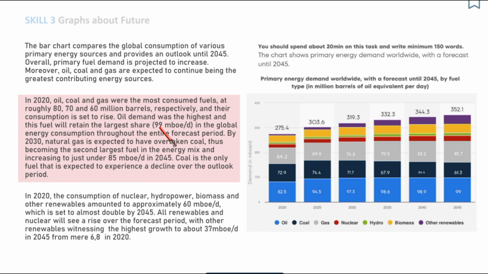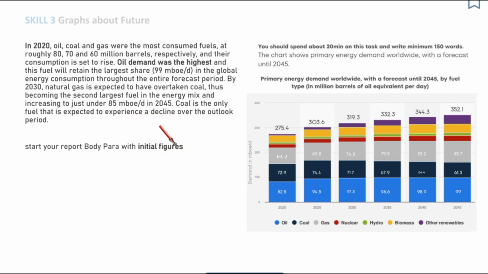Next, we're going to talk about the first body paragraph. The first body paragraph, as we have already said, is about oil, coal, and gas. Usually, it's a good idea to start the body of your report with mentioning initial figures. And that's exactly what I'm doing here. In 2020, oil, coal, and gas were the most consumed fuels at roughly 80, 70, and 60 million barrels, respectively.